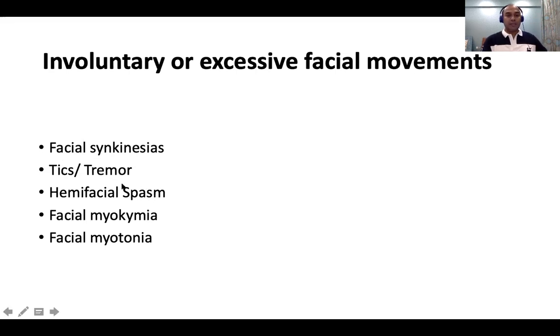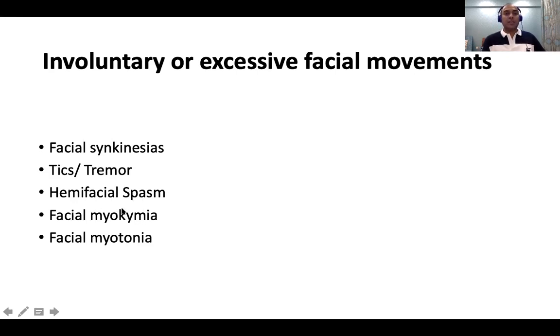And hemifacial spasm, luckily we don't see in children, but it is seen more in young adults. This is because of an irritative lesion to the facial nerve because of a vascular aneurysm. When the facial nerve is just before it enters into the auditory canal, the artery, that is the anterior inferior cerebellar artery, is close to the facial nerve. At that location, if there is an aneurysm where it is just about to enter the internal auditory meatus, one part of the face will go into spasms rhythmically or episodically. I will show you a video in the coming slides.